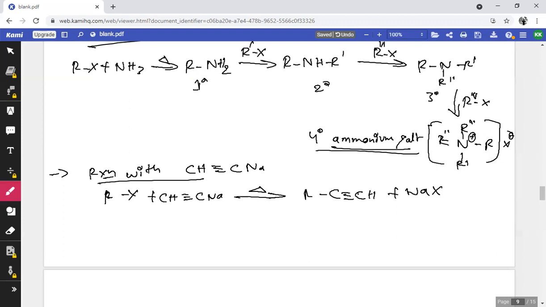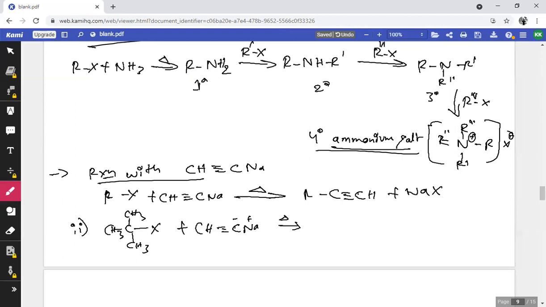And if you consider the second case, that is a tertiary halide like CH3, CH3, CH3 C-X, treating with CH triple bond CNa. We know that among hydrocarbons, alkyne shows acidic nature.